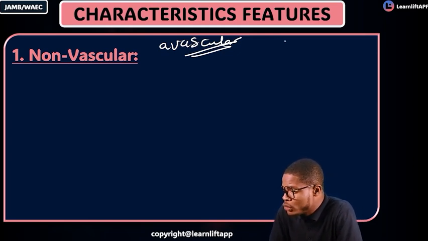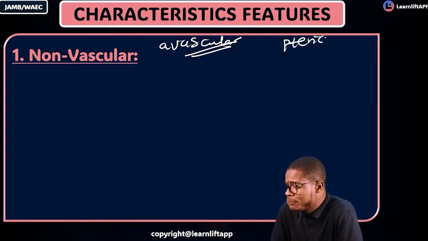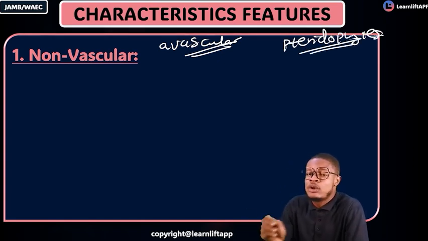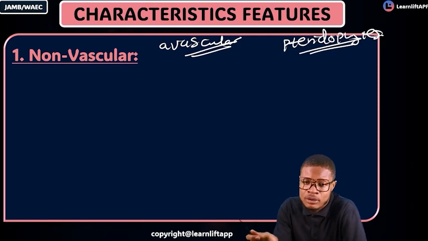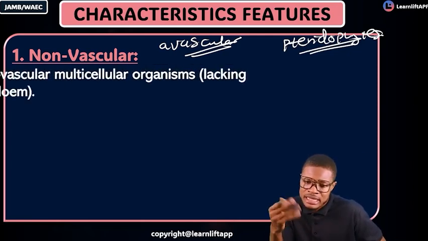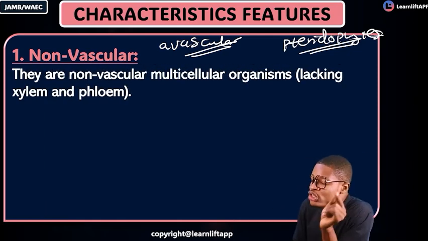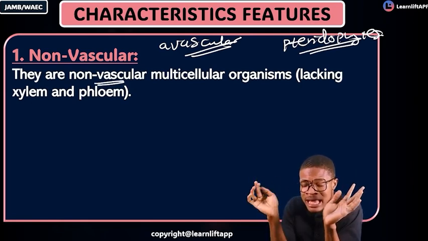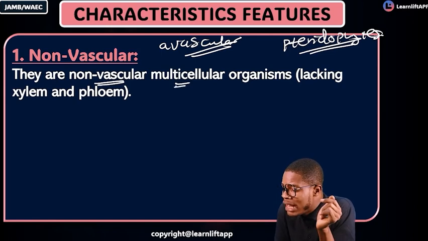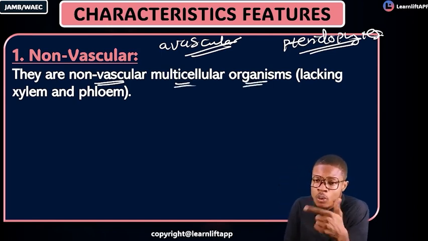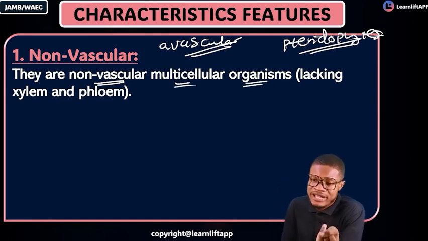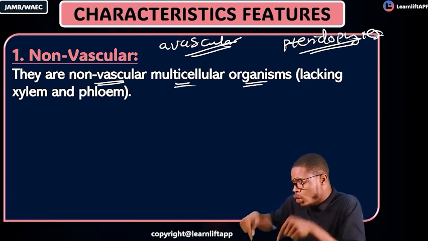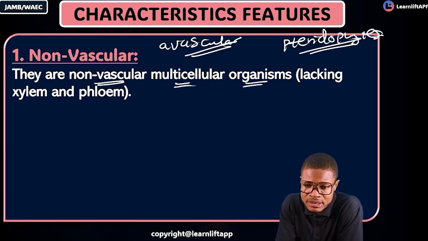So vascular bundles in plants start from your pteridophytes. Do your bryophytes have vascular bundles or no vascular bundle? No vascular bundle. That's why I say that they are avascular. Now don't forget this. They are non-vascular, meaning they have no vascular bundle, and they are multicellular organisms. What is number one character? Non-vascular or avascular.